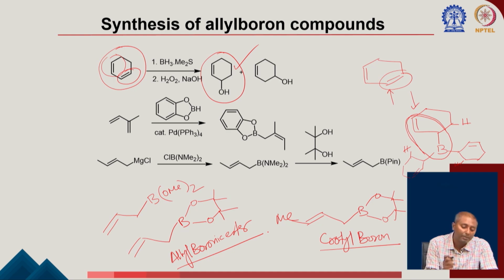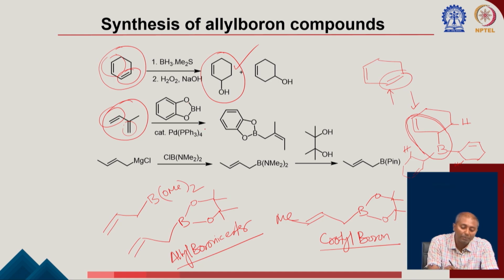How do you make them? Suppose you have this diene here. Now what is going to happen? If you compare these two double bonds, here this is a disubstituted one, and here this is a monosubstituted one.